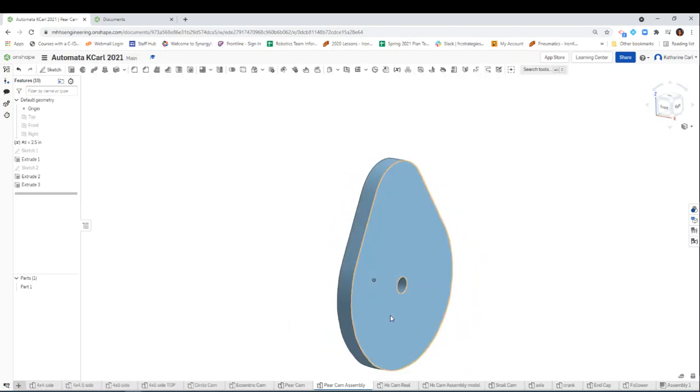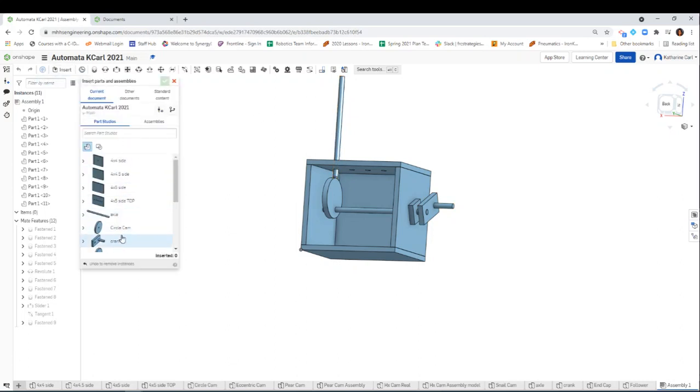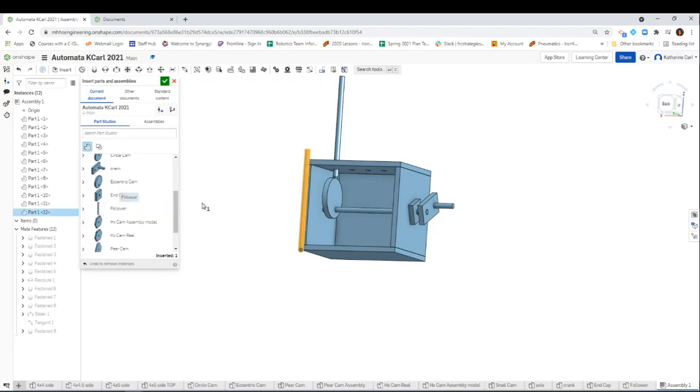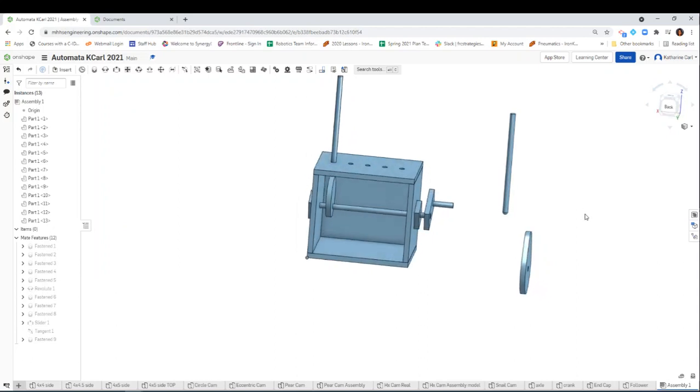So here is the Pear Cam that we're going to use. If you notice, if I click on this surface, it's one continuous surface all the way around the edge. So let's go ahead and bring that in. But I'm also going to bring in a follower. So I'm going to bring in 2 parts. I'm going to go ahead and bring in the follower, I'm going to bring that in here. And then I'm also going to bring in our Pear Cam, but the one that said assembly, and bring that in as well. Okay, green check, those are the only 2 I'm going to bring in.